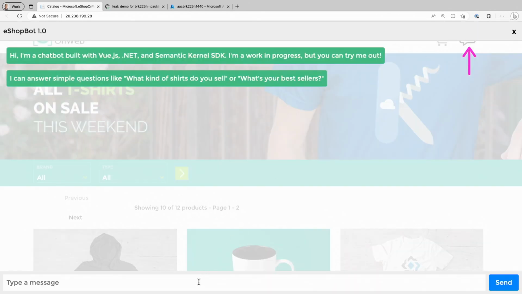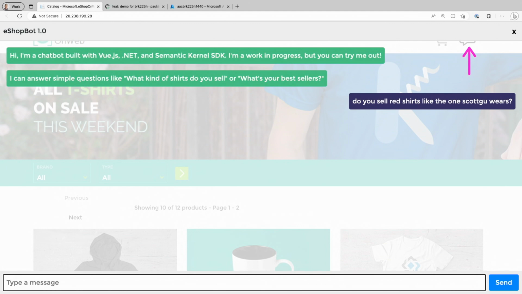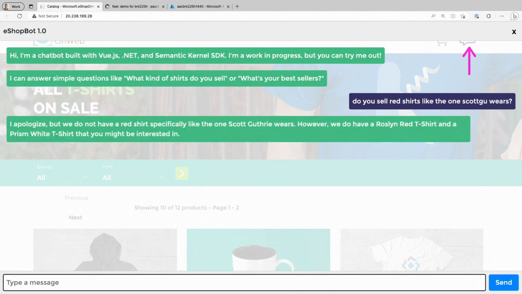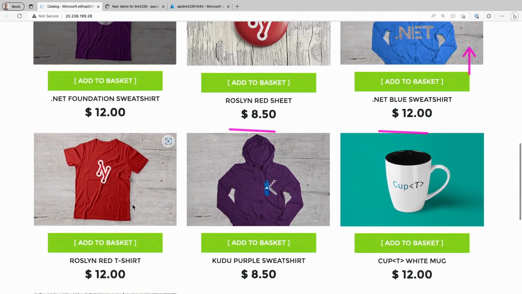So what I'll do now is I will ask it a question. Do you sell red shirts like the one Scott Gu wears? Not going to know who Scott Gu is. It knew exactly who Scott Gu is. No way. It said Scott Guthrie. And it says, no, we don't sell that, but we sell Roslyn Red t-shirts, which here it is, the Roslyn Red t-shirt. Indeed. Wow. Amazing.